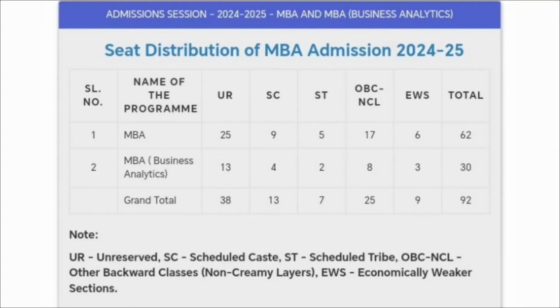Then if we consider the seats for the MBA in Business Analytics program, overall there are 30 seats. Out of 30 seats, 13 are unreserved, 4 are for SC category candidates, 2 for ST category candidates, 8 for OBC, and 3 for EWS. So overall there are 92 seats in IIT Dhanbad.